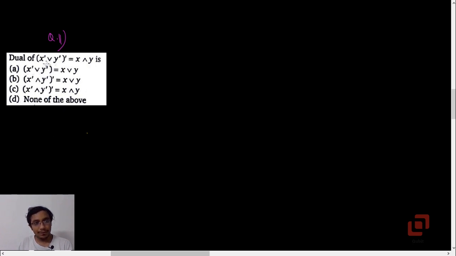Dual of (x prime or y prime) prime equal to x and y is. Now this prime means negation. As we discussed in one of our earlier problems, the principle of duality does not allow us to change the negations. So its dual is going to be (x prime and y prime) prime equal to x or y.